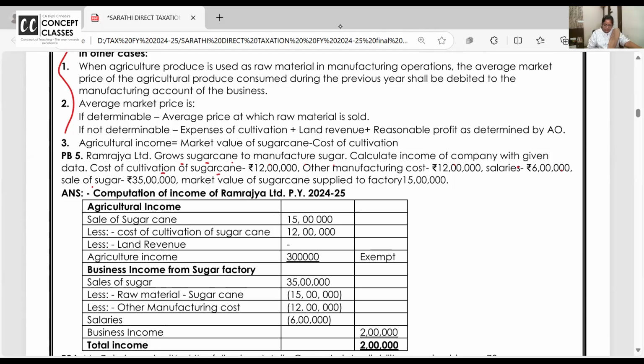Cost of cultivation of sugarcane, not sugar, is 12 lakhs. Other manufacturing cost is 12 lakhs. Salaries is 6 lakhs. Sale of the sugar 35 lakhs. Fair market value of the sugarcane which is supplied to the factory is 15 lakhs.